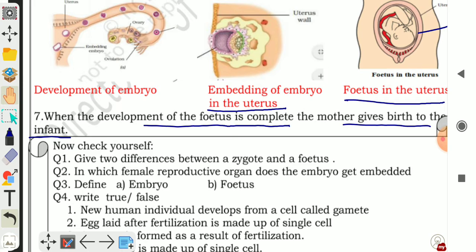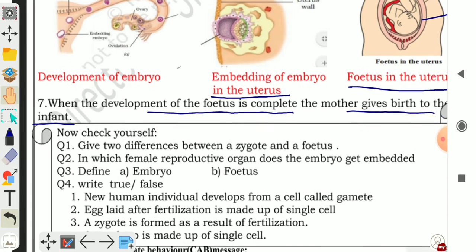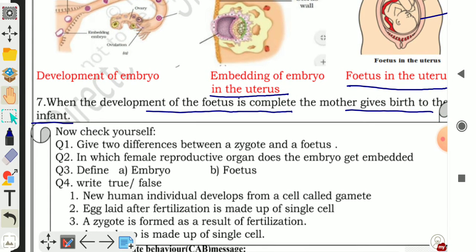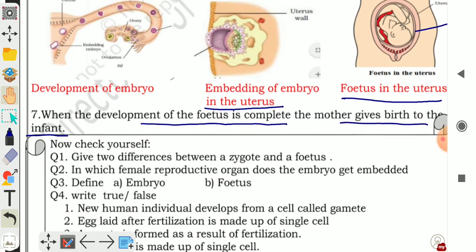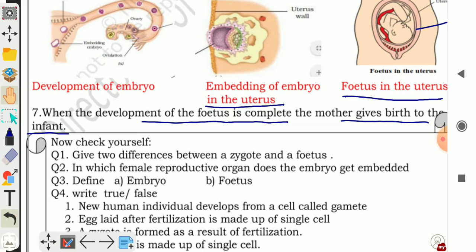Now I will revise this. The zygote divides repeatedly to give rise to a ball of cells, and the cells then begin to form groups that develop into different tissues and organs of the body. This developing structure is termed as embryo. And what do you mean by fetus? The stage of the embryo in which all the body parts can be identified is called fetus.